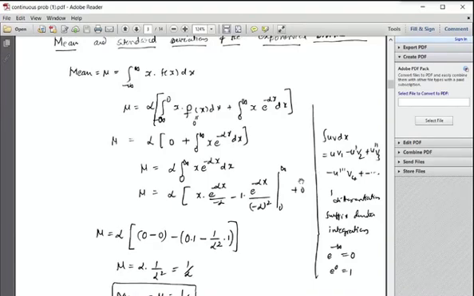So mu equal to alpha into x, write x as it is. What is the integration of e power minus alpha x? E power minus alpha x by minus alpha, minus the derivative of x, which is 1.